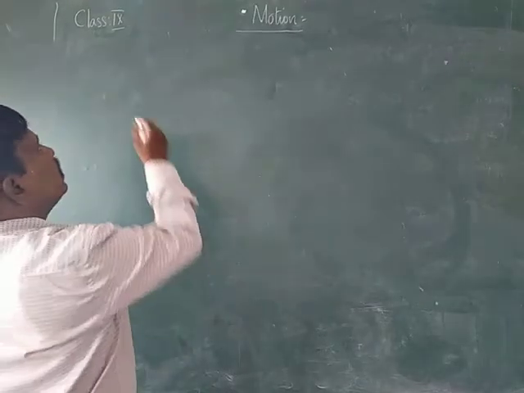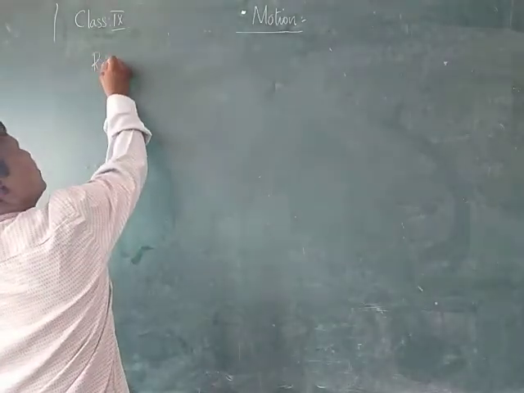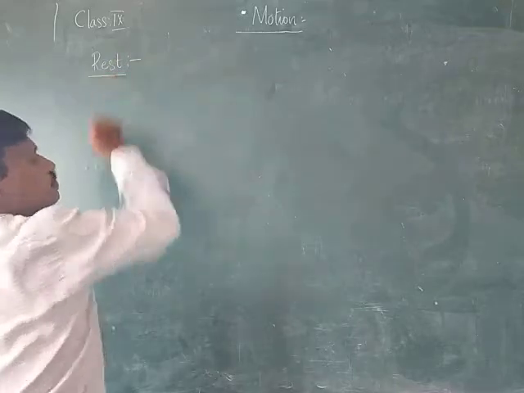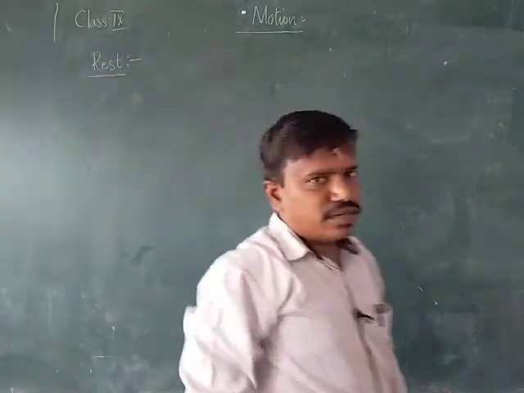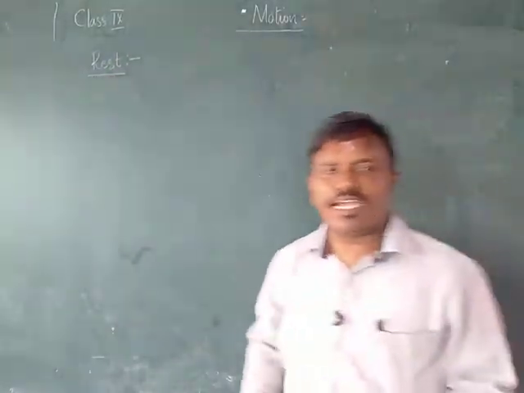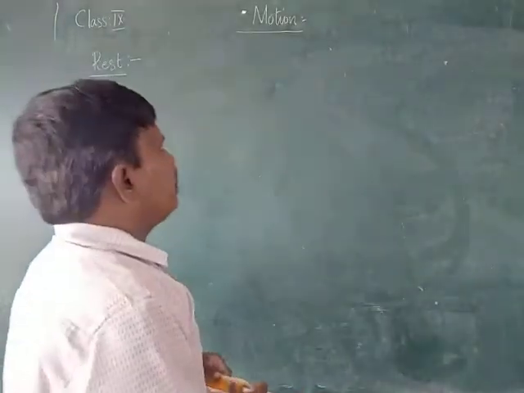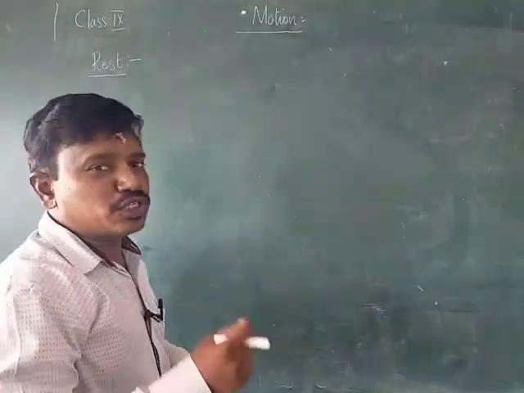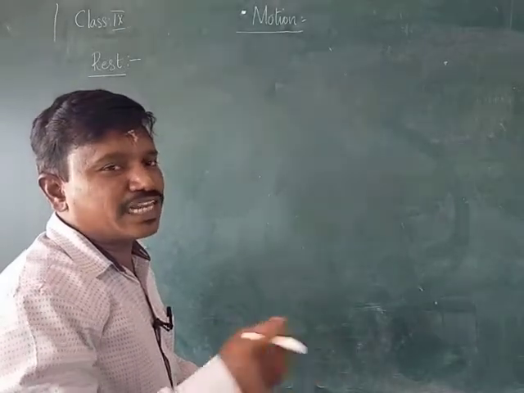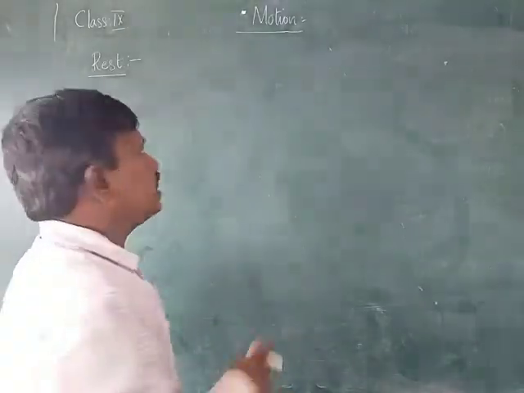Today we will be learning about the term called rest. Okay? Rest. When we learn about motion, we should learn about rest. Therefore, what is rest? Normally, if there is no change in the position of the object with respect to the surroundings, then we say it is called rest.